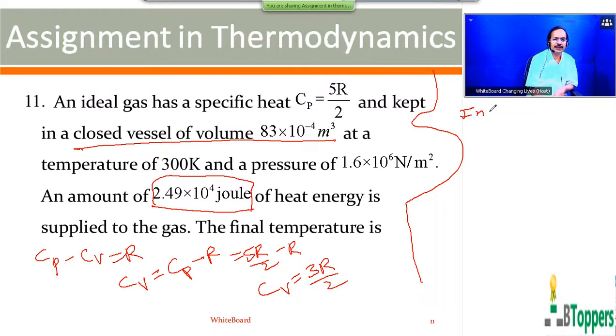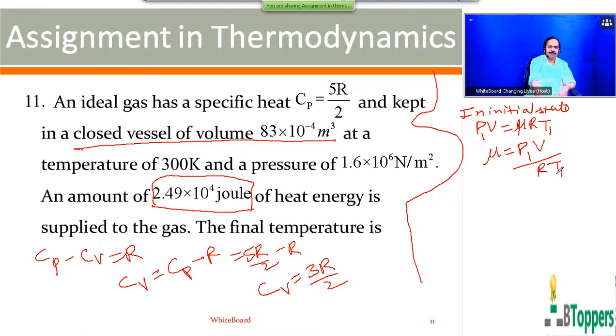So in the initial state, using the ideal gas equation, P1V equals nu R T1. P1 is the initial pressure of the gas, T1 is the initial temperature of the gas, V is the volume of the gas which is constant, which is same as the volume of the vessel. Nu is the number of moles of gas. So the number of moles of the gas can be written as P1V by RT1.